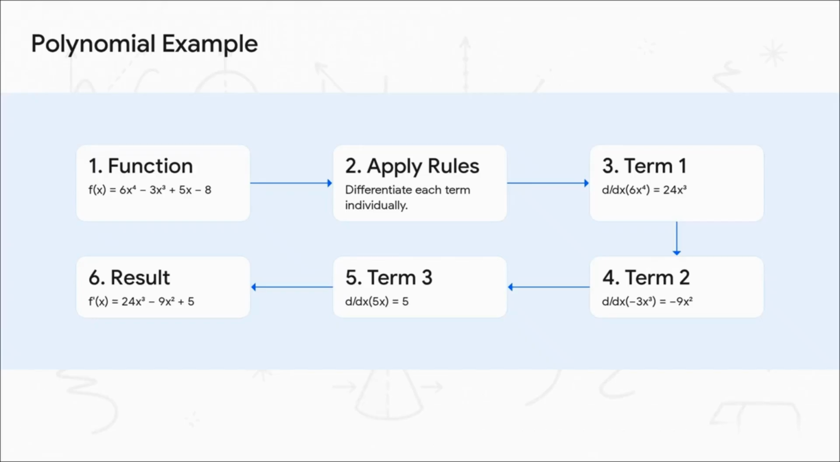So let's put our new toolkit to the test. We've got a pretty standard polynomial here. The beauty of this is we can just go through and handle it piece by piece. We apply that power rule to each term one at a time. And that -8 on the end? Well, it's a constant, so its derivative is 0. It just vanishes. See? It's that straightforward.